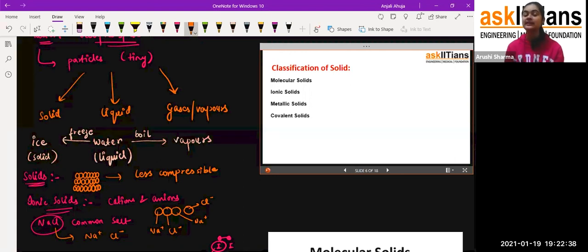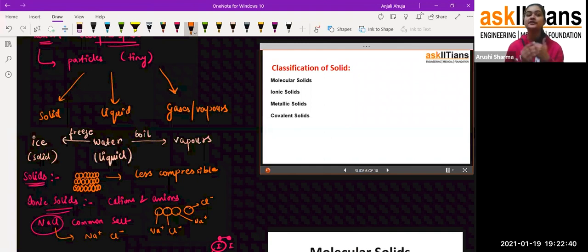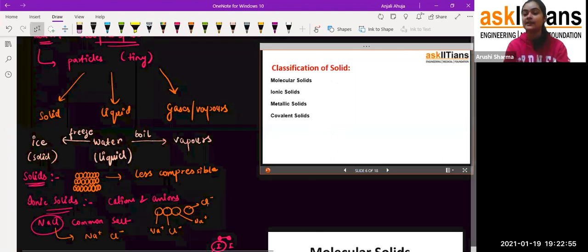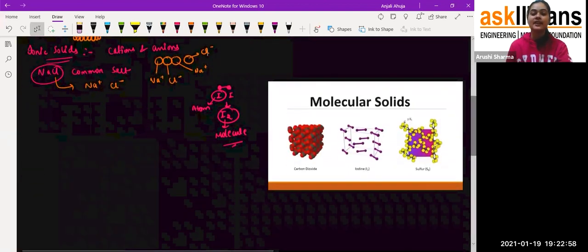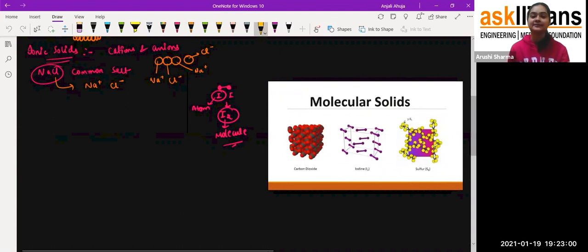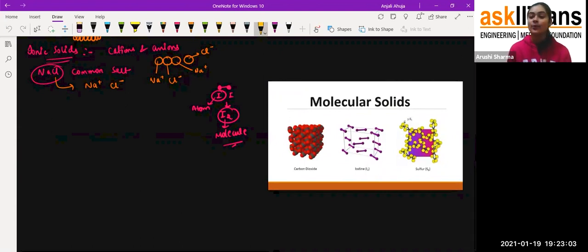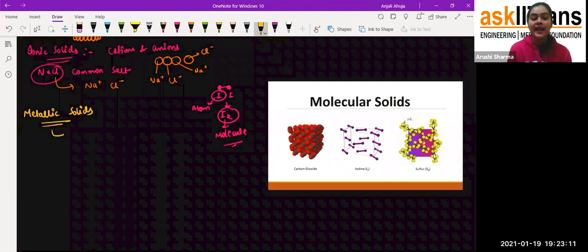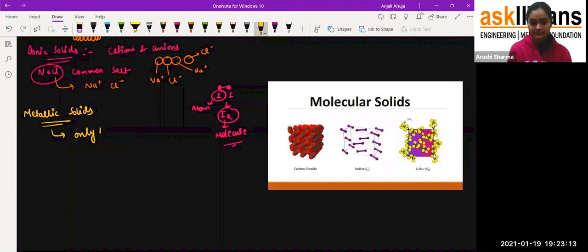So my dear students, the iron sheets or the aluminium sheets which we get in our houses for any purpose, such solids which just have iron atoms or copper atoms and form the solid, we call them metallic solids. For example, if I show you right now, so that my students have clarity about it. So yeah, what we were discussing, metallic solids, which comprise only one metal atom.